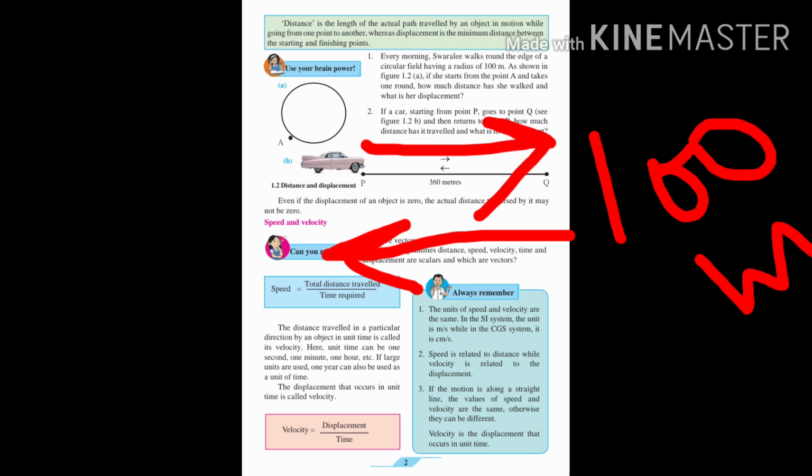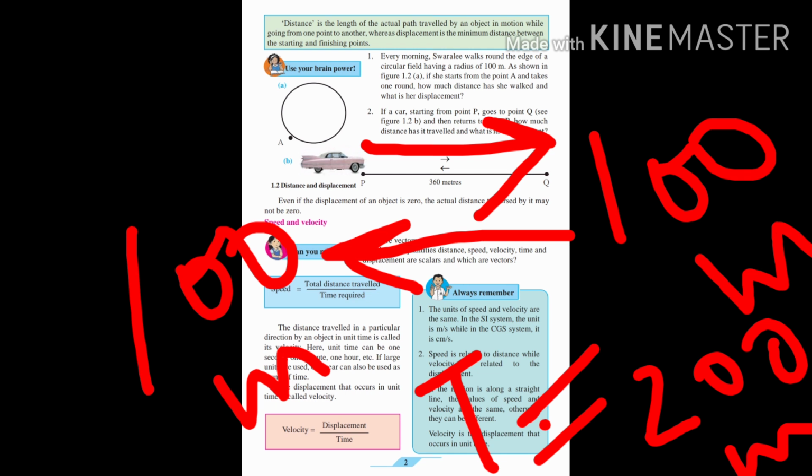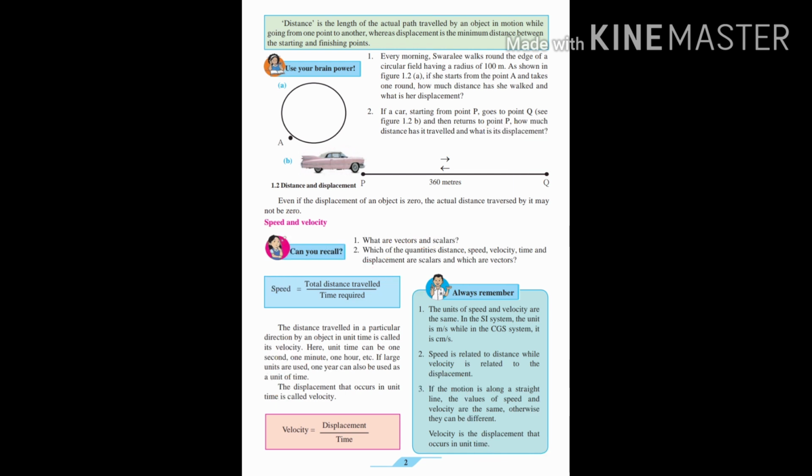Okay, now another example: a car is moving from point A to point B, covering 100 meters, and it comes back. So 100 plus 100 becomes 200. The actual distance traveled by that car is 200 meters. While if you have to consider the displacement, what would the displacement be, students? Yes, it would be 0 because the starting point and the finishing point are the same. So here the displacement is 0. Remember that even if the displacement of an object is 0, the actual distance traveled by it may not be 0.